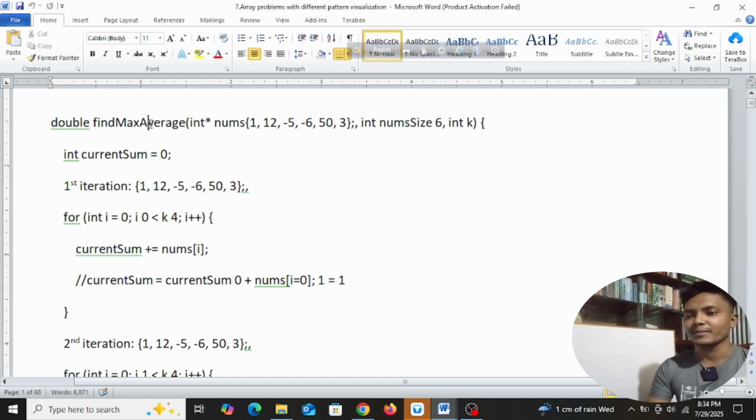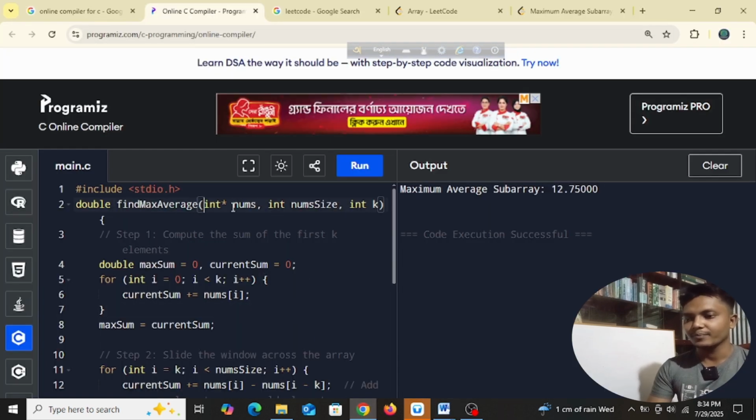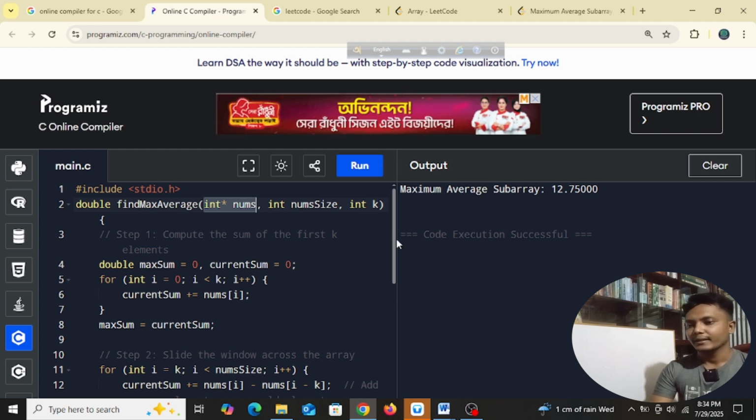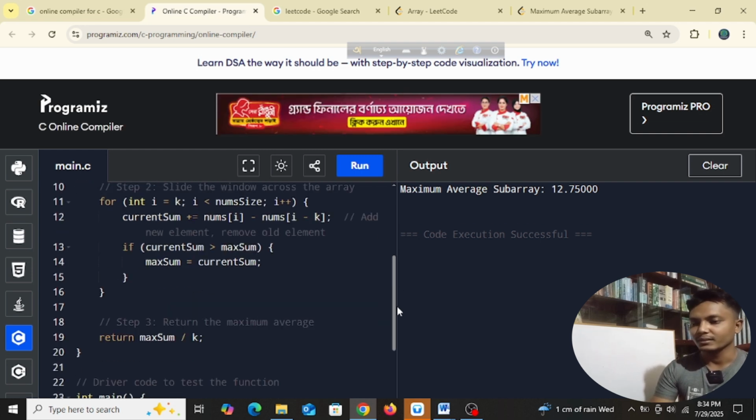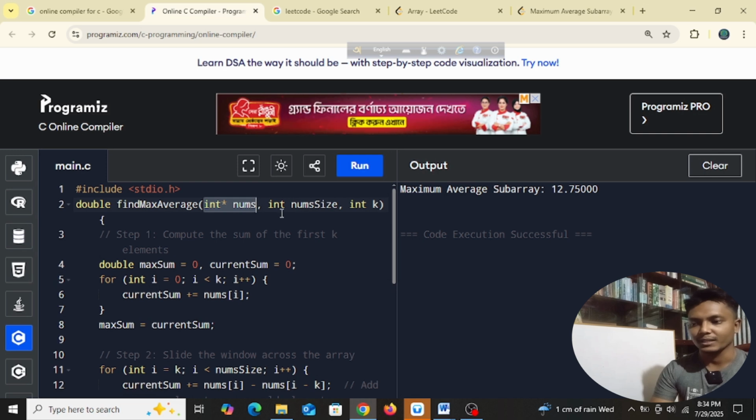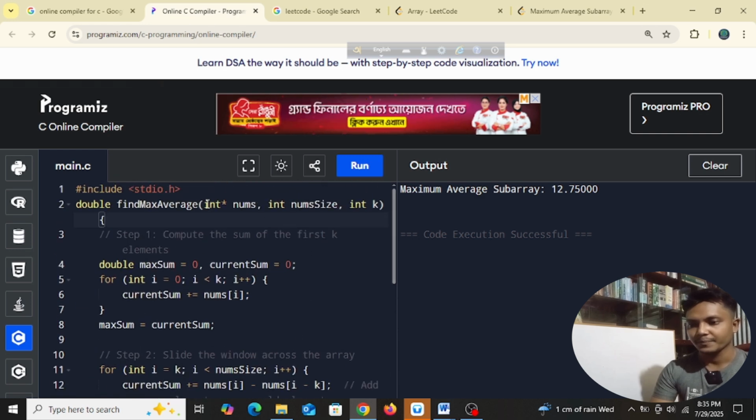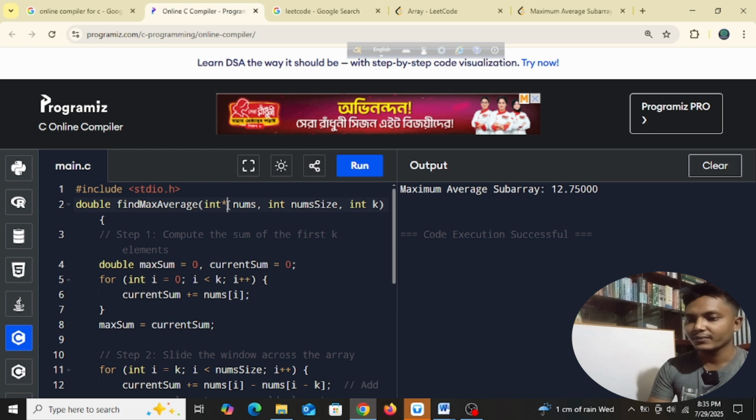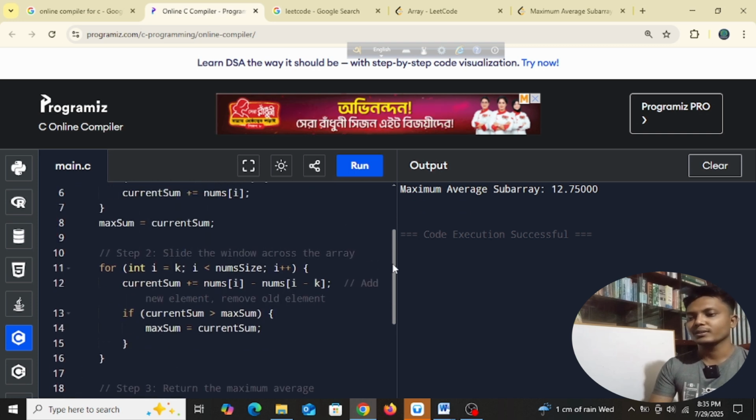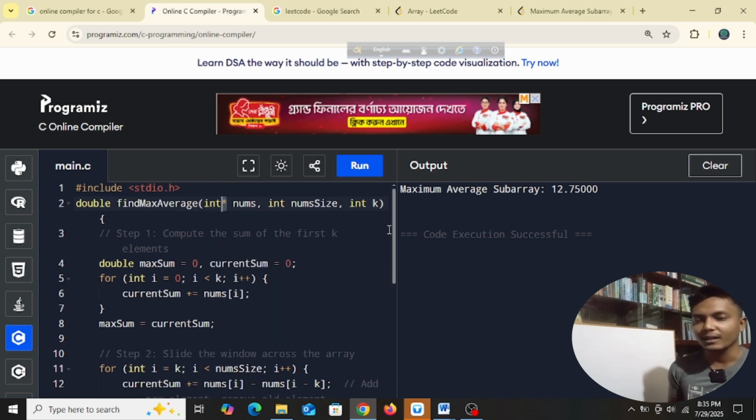So here you see find maximum average, and inside this we are giving all the variables, okay? So these are the parameters, and these arguments are being passed from that place, right? From here that argument is being passed, and these are the parameters. Okay, so after this integer we are giving a star, but why do we have to write a star here, okay? So we will use our board here, okay?